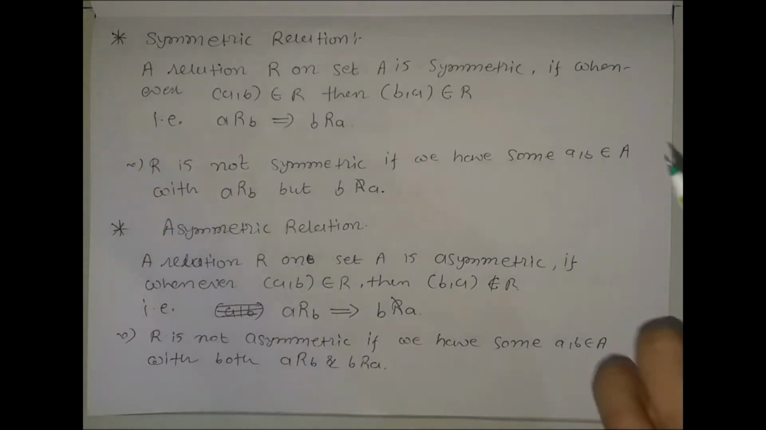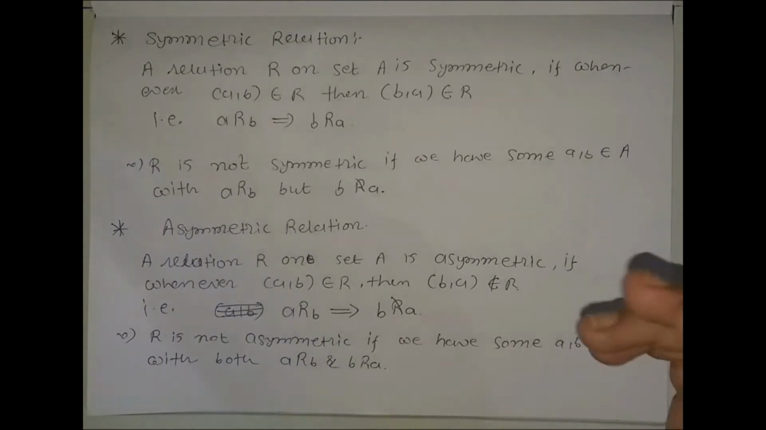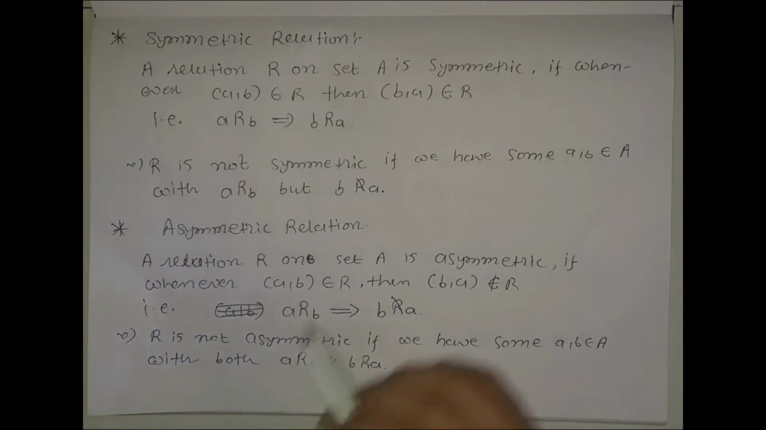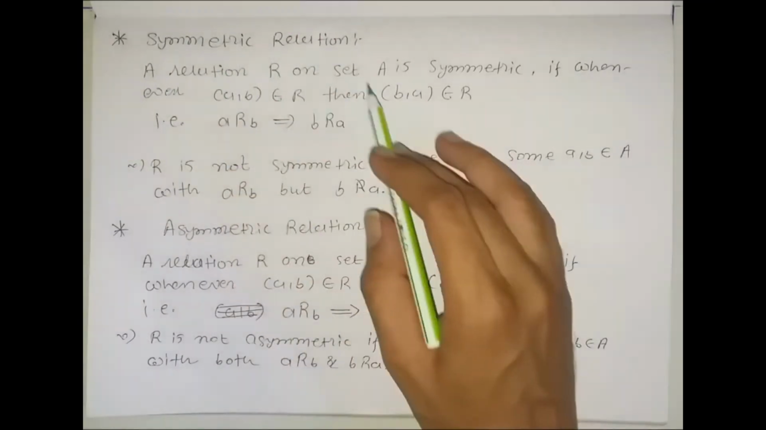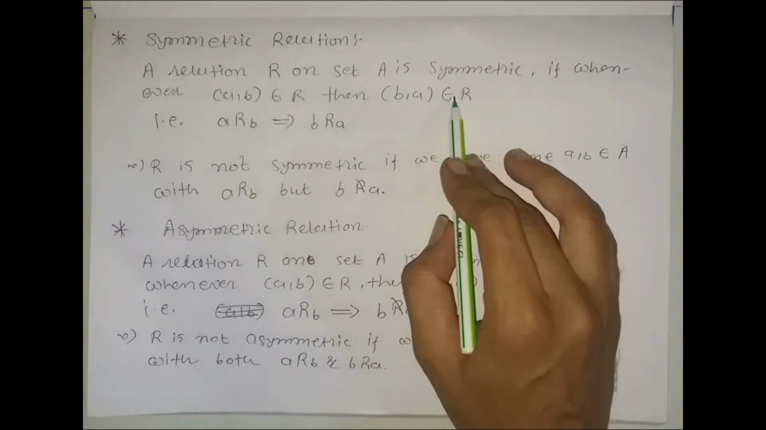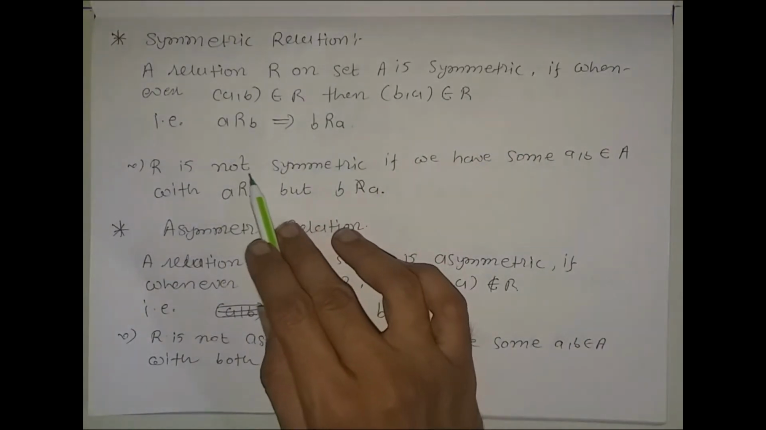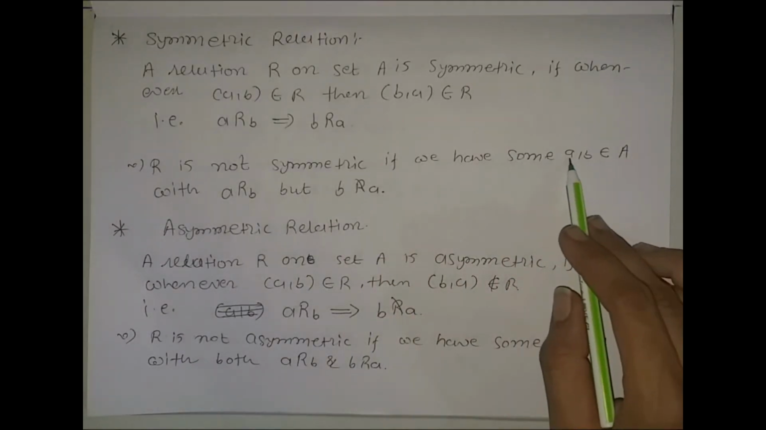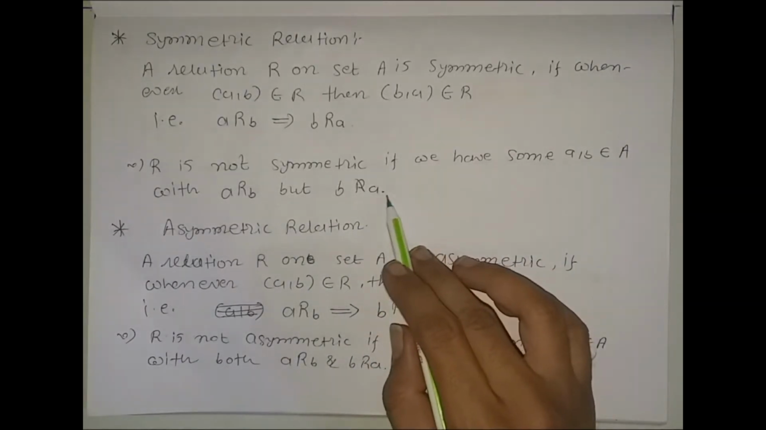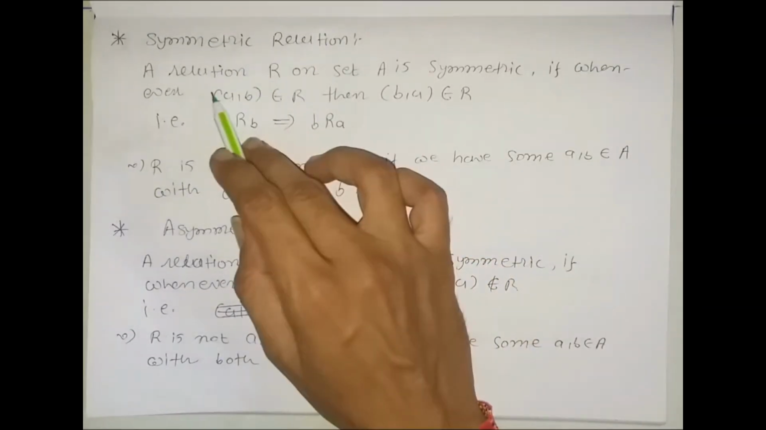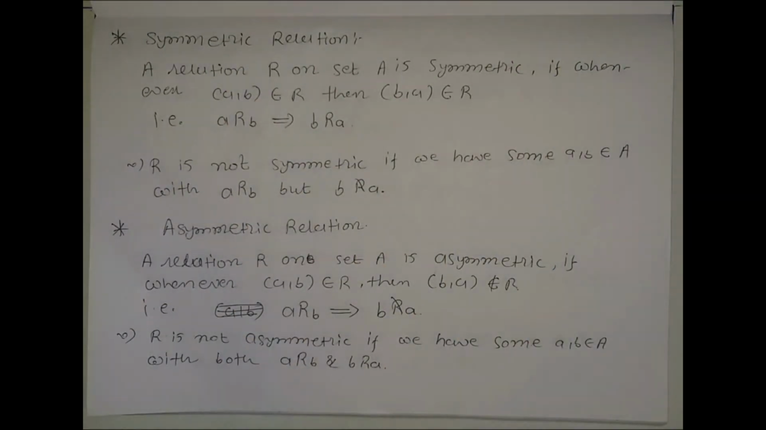If we get a single pair, we only have to find one such pair. In case of symmetric, for all (a, b) belonging to R, we get (b, a) belonging to R. But in case of not symmetric, we get only one pair (a, b) belonging to R such that (b, a) does not belong to R. Then we can say that relation R is not symmetric.